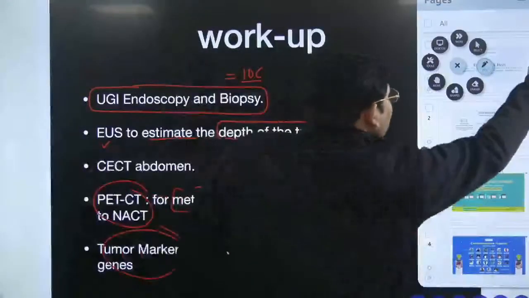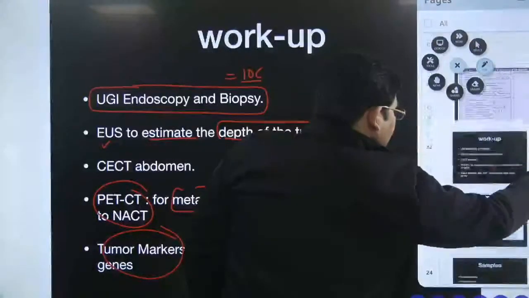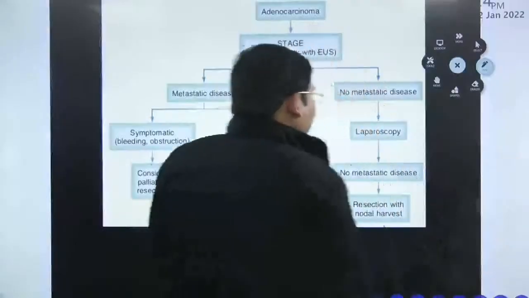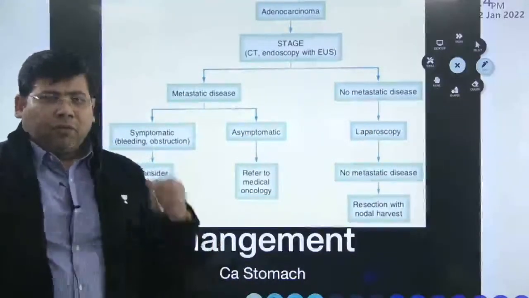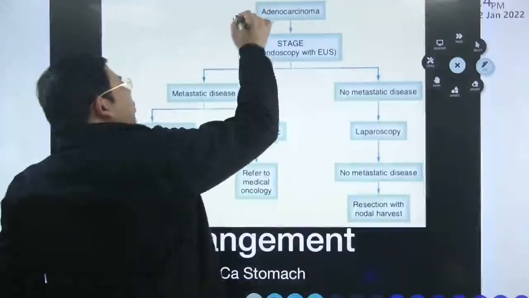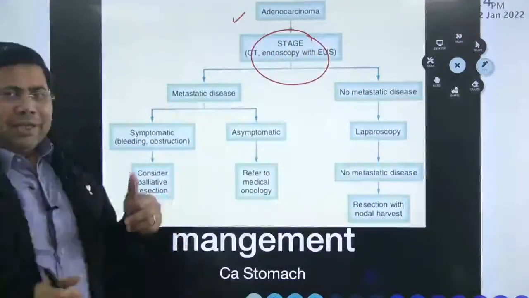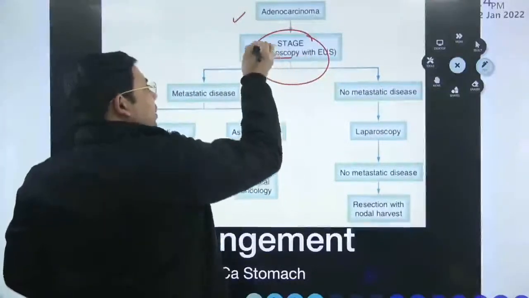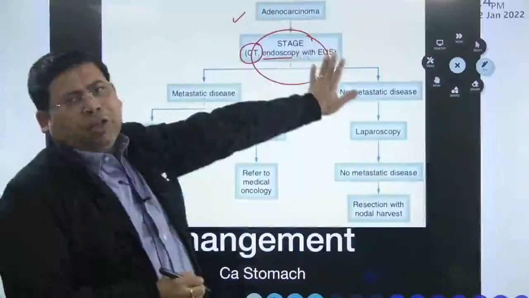So I'll go to the management part of this. Just give me a minute. Let us see how to manage these tumors. Whenever we're talking about the treatment part, we have diagnosed them to be adenocarcinoma. The next thing is we have to stage them. For staging, what are the things that we use? I've already told you, endoscopy for diagnosis. For extension of the tumor, we have CT, and we may go for EUS also.